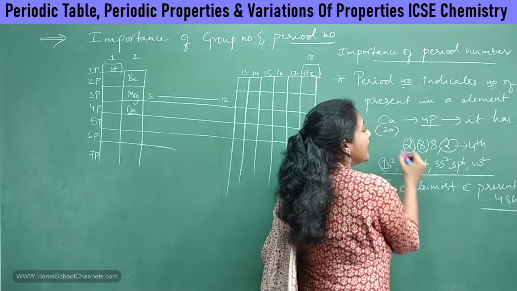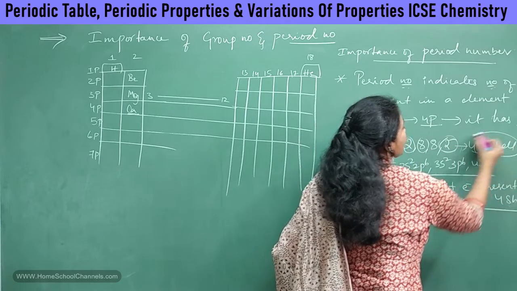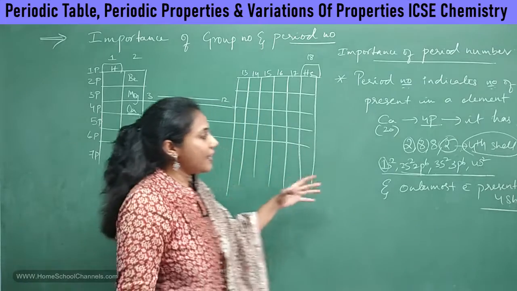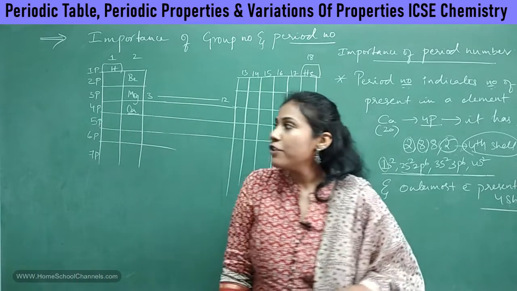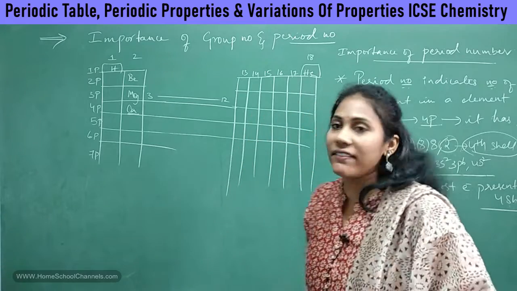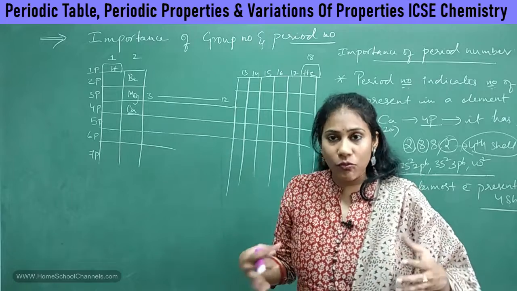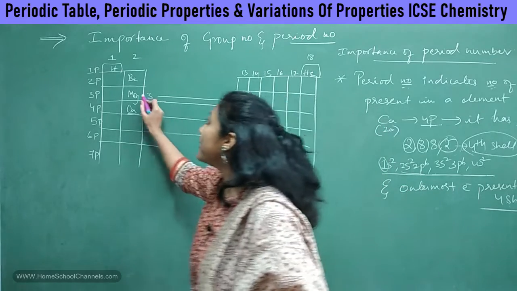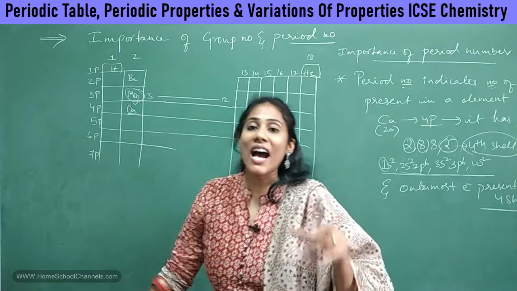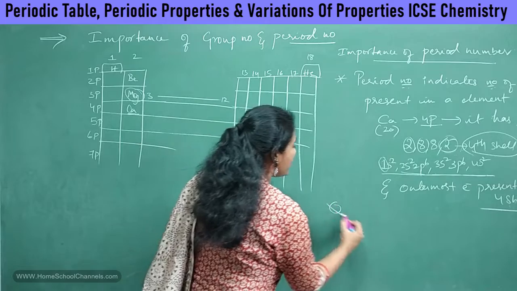In the case of calcium, the last electrons are present in the 4th shell, isn't it? So this is the entire idea given by the period number. Okay, now one more question that I will ask you. Can you tell me how many shells are there in magnesium, and where are the last electrons present? So this is my question for you.